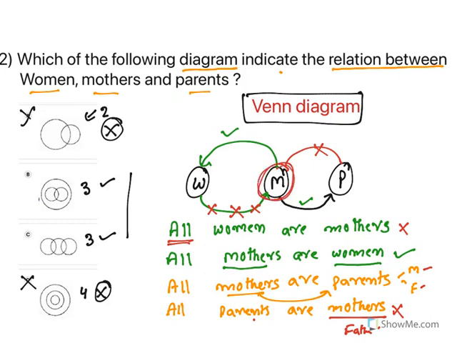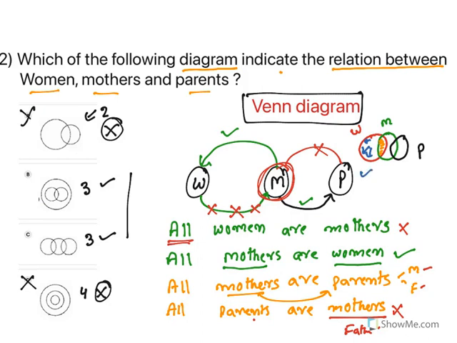Now imagine this thing. Let me write three circles. Let's say this red circle is for women, right? Now let's say this green circle is for mothers. Now let's say this black circle is for parents. Now look at them. See, this central part says women who are also mothers. That means some of the women are mothers, the rest are not, because they are not married or they do not have children. This is true.